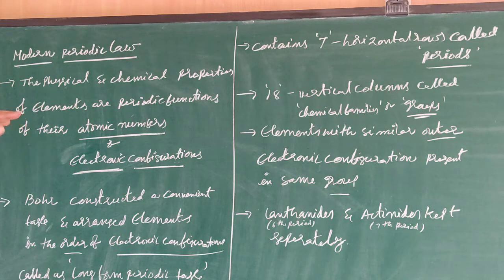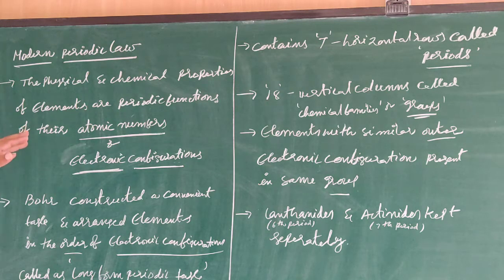Later on, it was changed to electronic configuration: the physical and chemical properties of elements are periodic functions of their electronic configuration. Replacing atomic numbers with electronic configuration is most accurate.